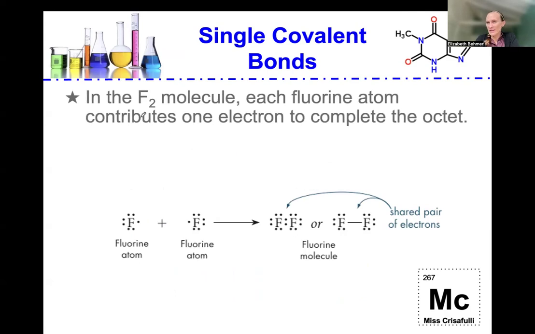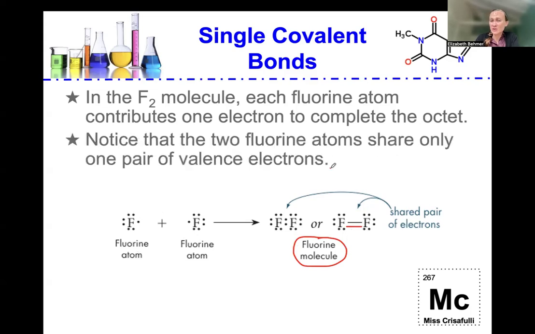So in the fluorine F2 molecule, each fluorine atom contributes one electron to complete the octet. So we have a fluorine atom with 7 electrons, adding it to another fluorine atom with 7 electrons. We get the F2 or fluorine molecule when they share their 2 electrons to form this one single covalent bond to create that fluorine molecule. Notice that the two fluorine atoms share only one pair of valence electrons.